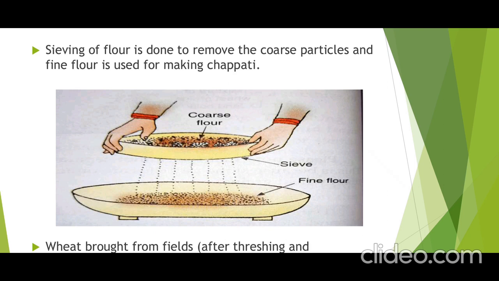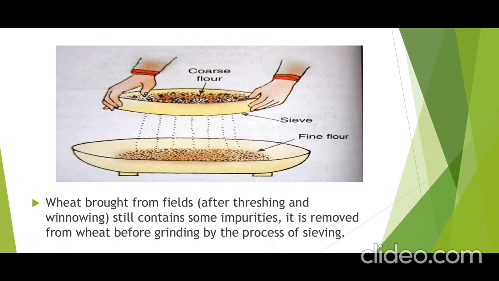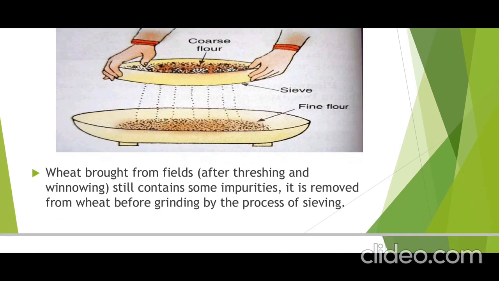It will remain on top. See the figure, it is given: coarse flour, the thicker pieces, will remain on the mesh in the sieve, and the fine flour will be collected in the vessel which you are keeping under the sieve.